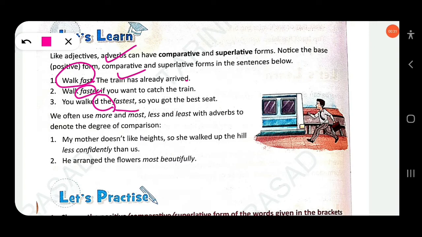We often use more and most, less and least with adverbs to denote the degree of comparison, as I have already discussed. My mother does not like heights, so she walked up the hill less confidently. This is the comparative degree. He arranged the flowers most beautifully. Here most beautifully is the superlative degree.